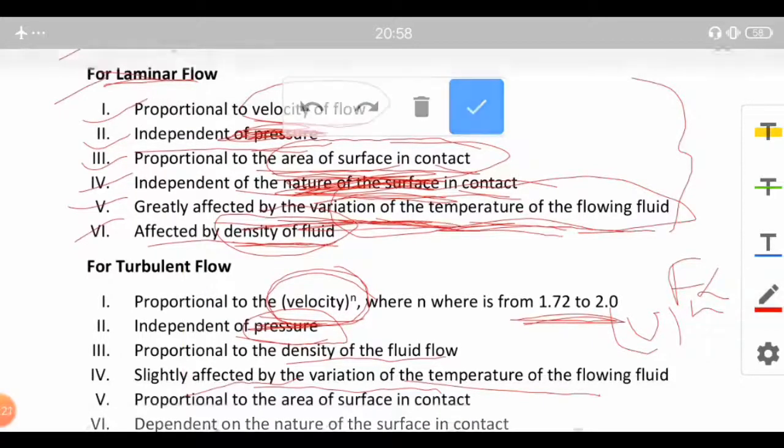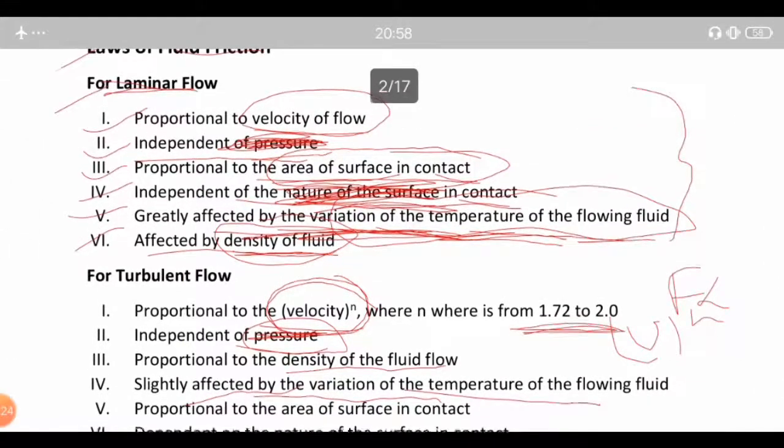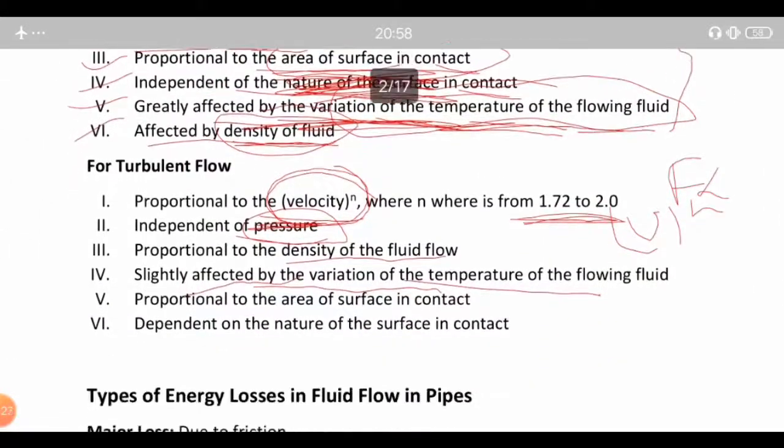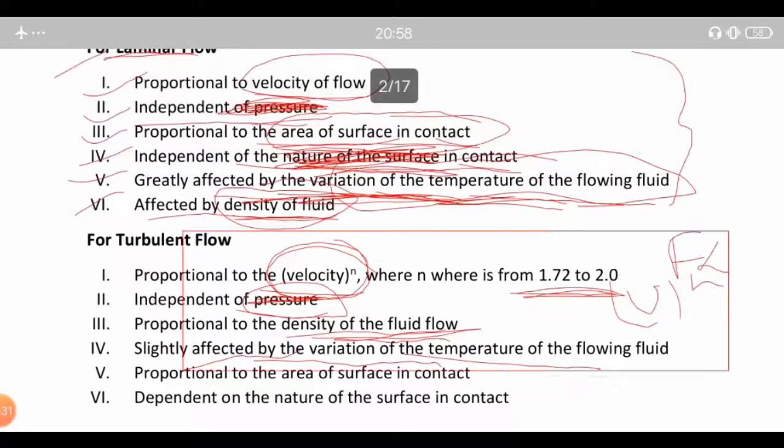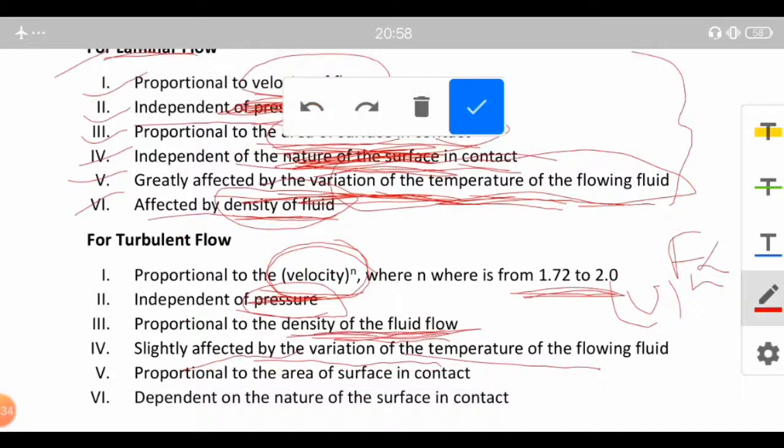And again, both of them are also affected by the density of the fluid flow. Though turbulent flow is proportional to the density of the fluid flow, for the laminar flow it is just affected by density of fluid, but it is not mentioned whether it is directly proportional or inversely proportional, and it is proportional to the area of the surface in contact and dependent on the nature of the surface in contact.